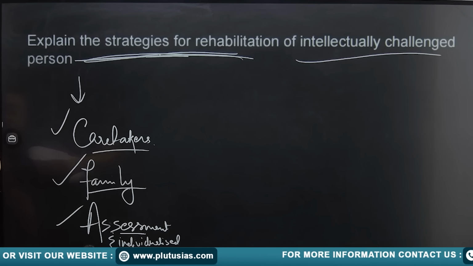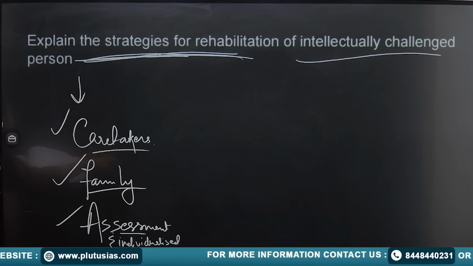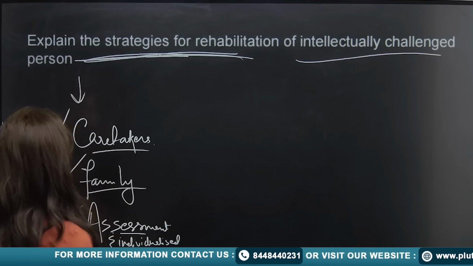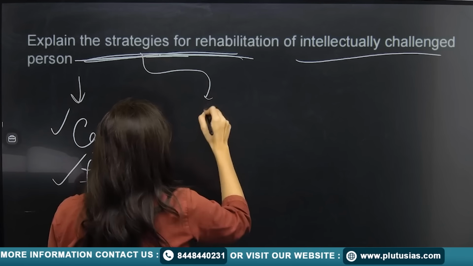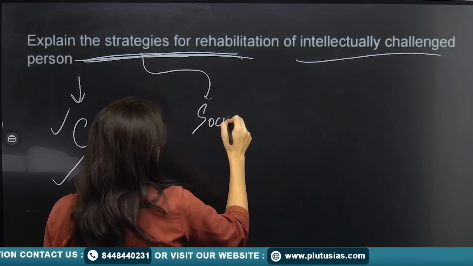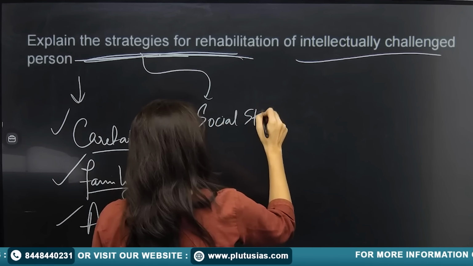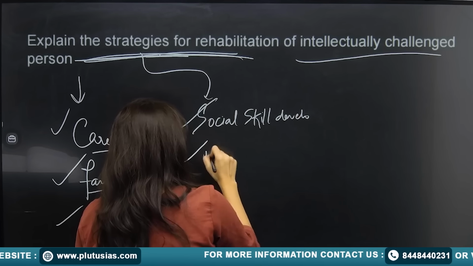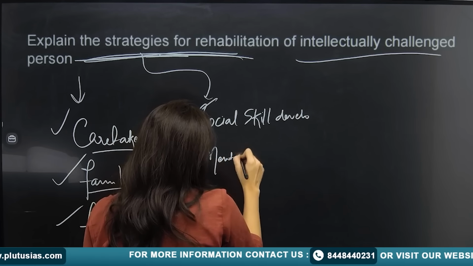Other than that, you can talk about education and social skills. See, there are multiple strategies. For example, you can write about social skill development. You can talk about mental health education.